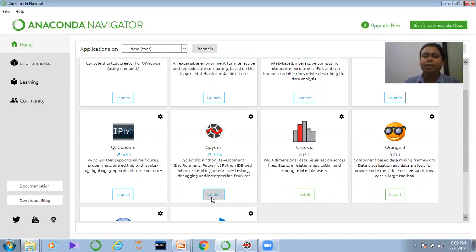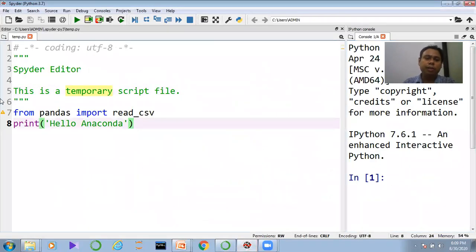Personally, I prefer Spyder because in a lot of my data science and application development work, I have seen that Spyder is used in real time also. So just click on Spyder. You can see the particular window will come, and after clicking on Spyder, you will see this tool.